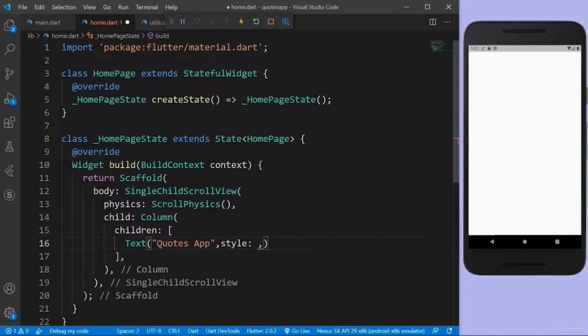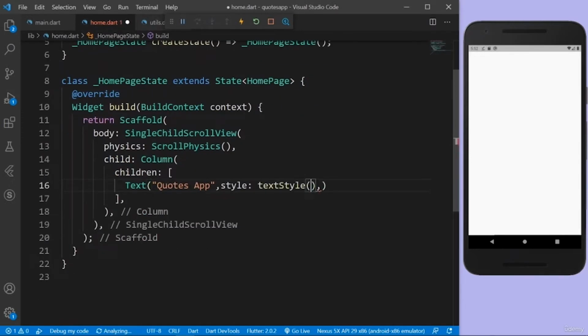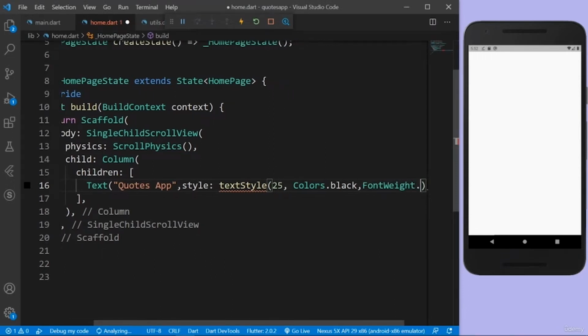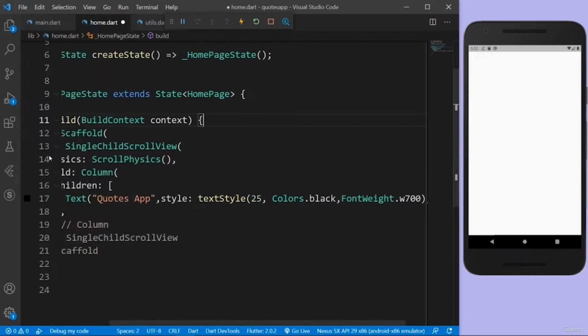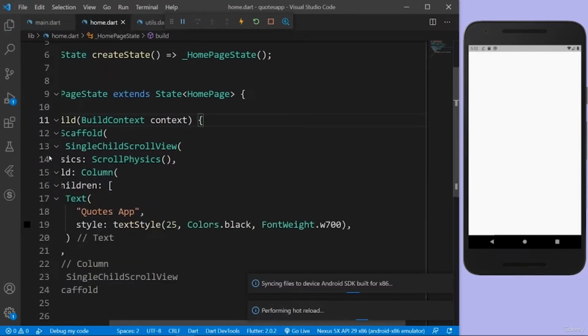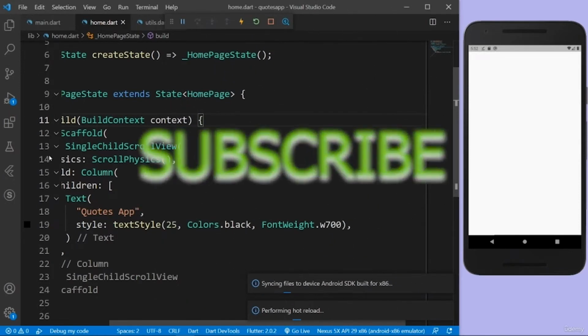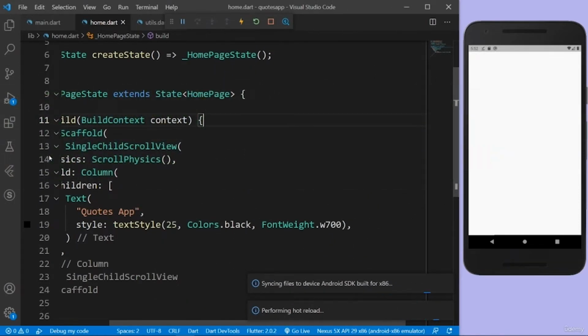I can use this text style function in my home.dart. Here I can call the text style function, and I just have to provide the size, the font weight, and the color if I want. So I'll just provide the size. So I say 25 pixels, and then color, I'm going to just say Colors.black, and the font weight is just going to be FontWeight.w700. So this should be good, and let's import this. Let's save everything and see if we have our text header. Taking some time because we wrote lots of new code without saving.